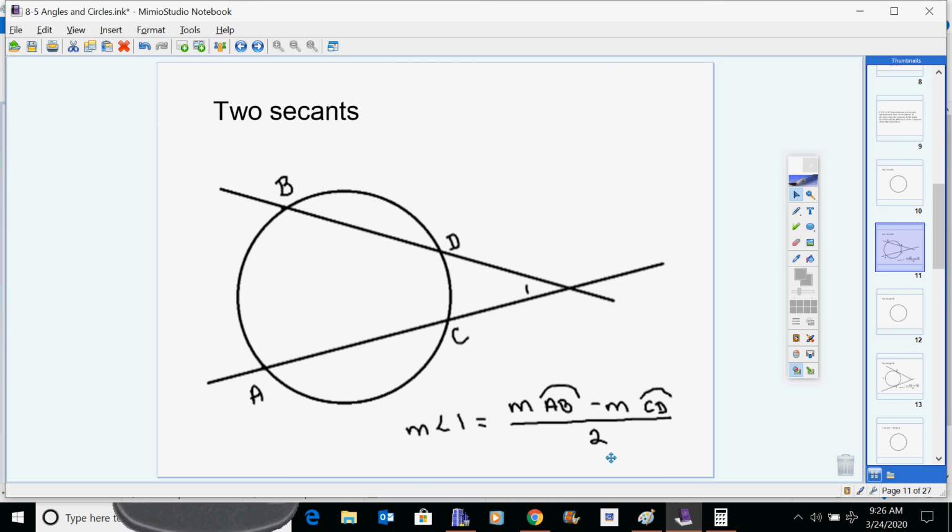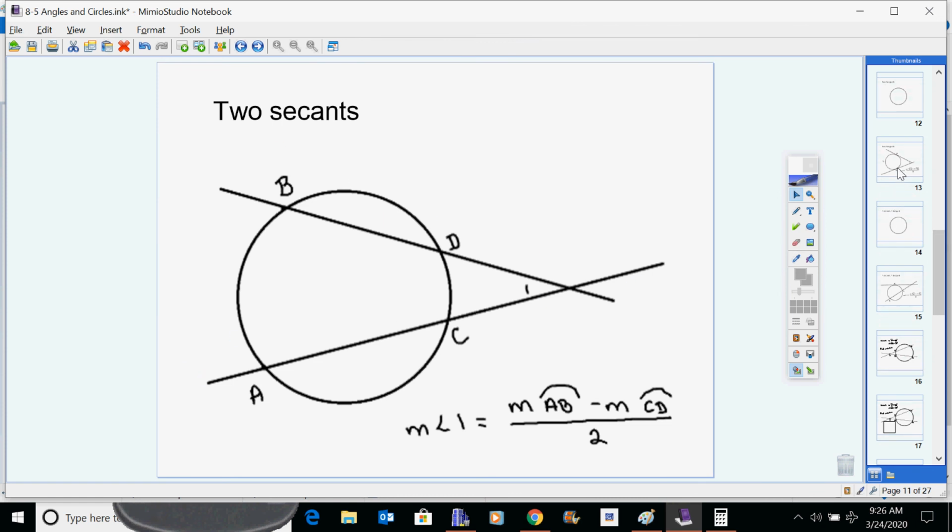It's not really an average, but since it's crisscrossing outside the circle, it ends up working out like that. That works for a secant and a secant.